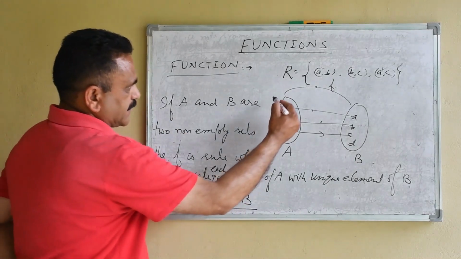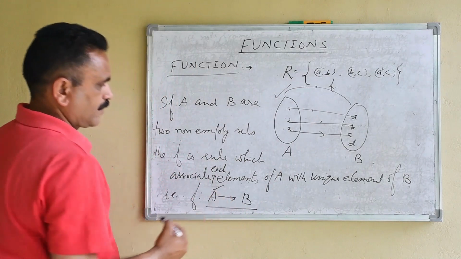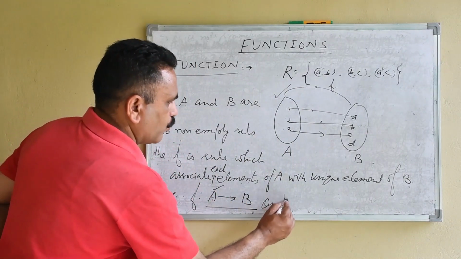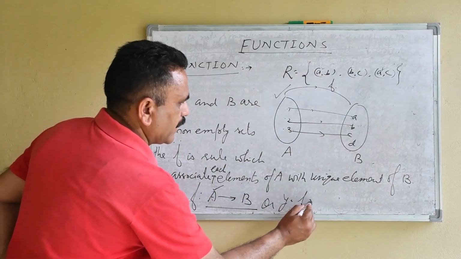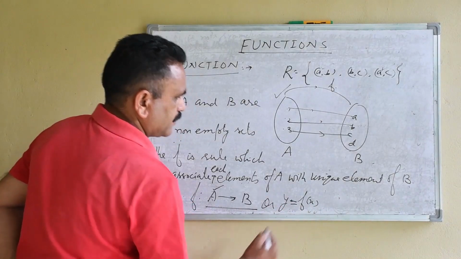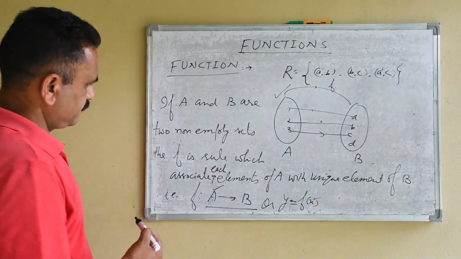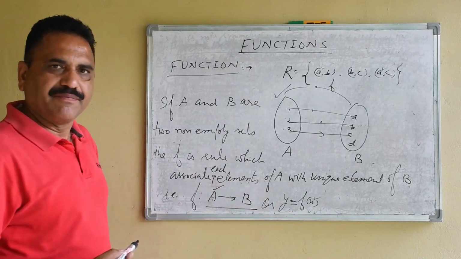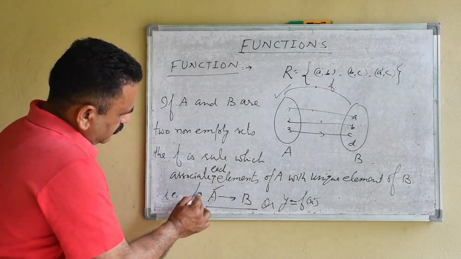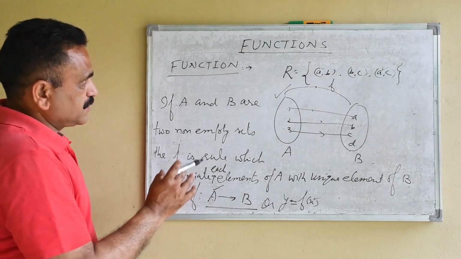So this first set, or y is equal to f(x), where x is the independent variable and y is the dependent variable. So f is a mapping.